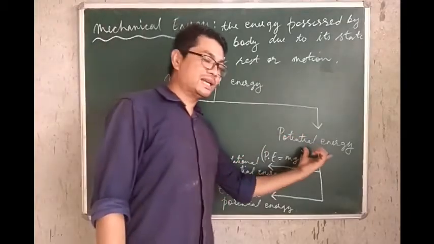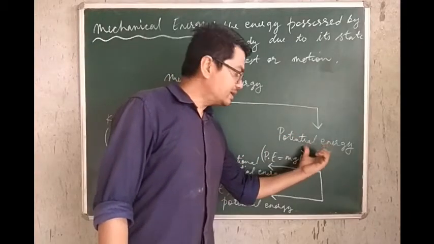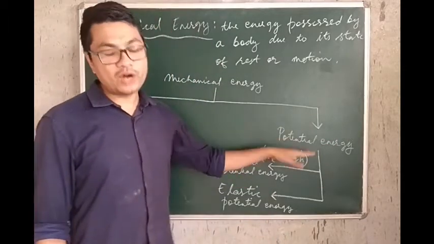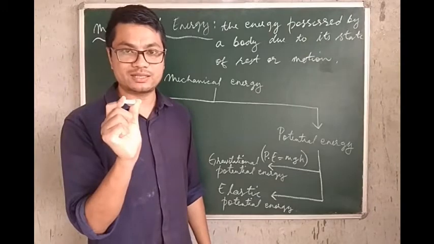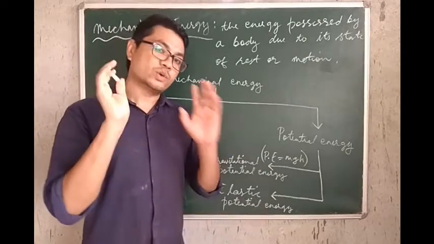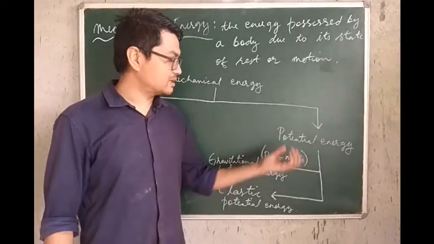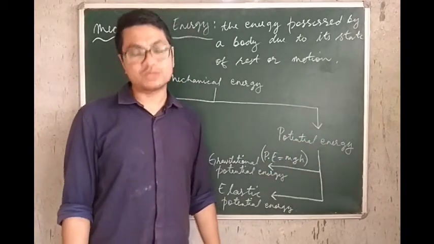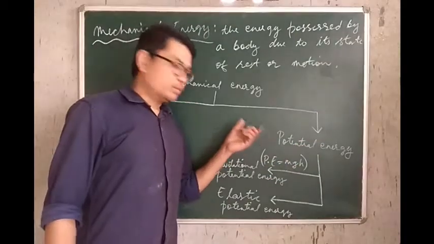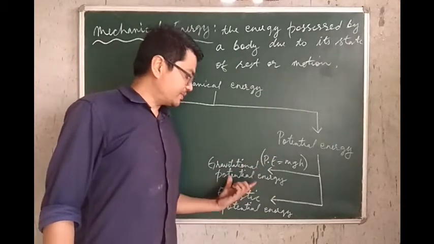Whereas the other form of mechanical energy is potential energy, and this is the form of energy which is possessed by a body at rest. Any body that possesses energy because of it being at rest is what's called potential energy. Now, potential energy itself can be of two kinds.